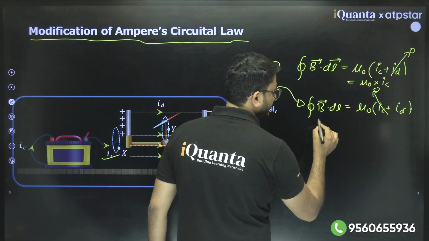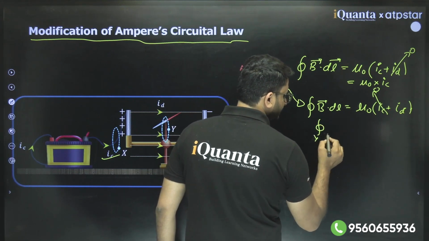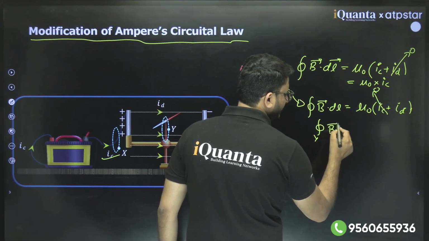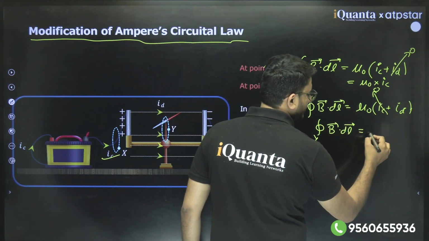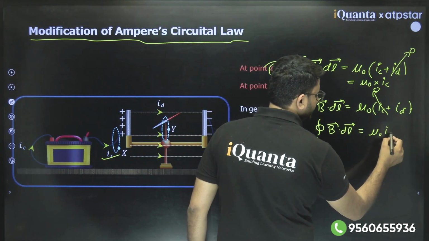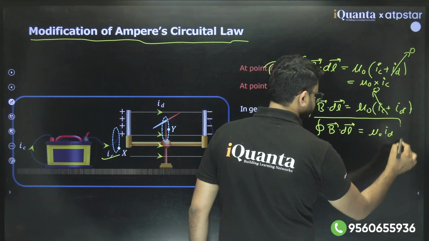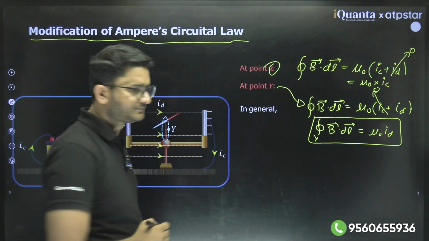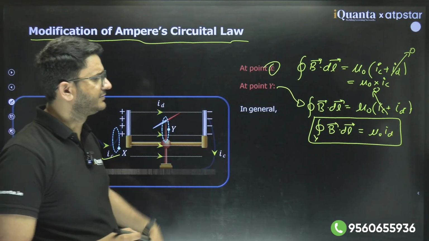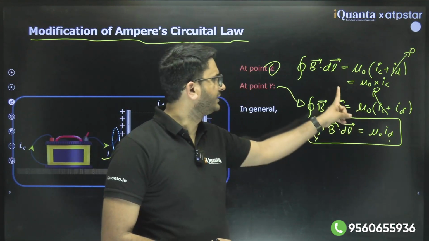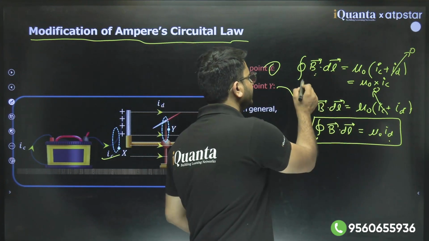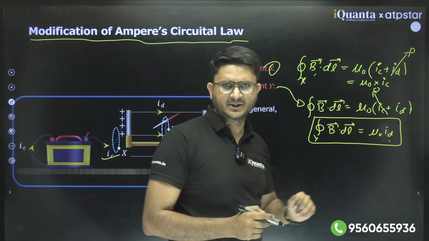So he said for the y loop, integral of B dot dl would be mu naught times I_D. So in general, he said there is a magnetic field because of displacement current, and there is a magnetic field at x because of conduction current.